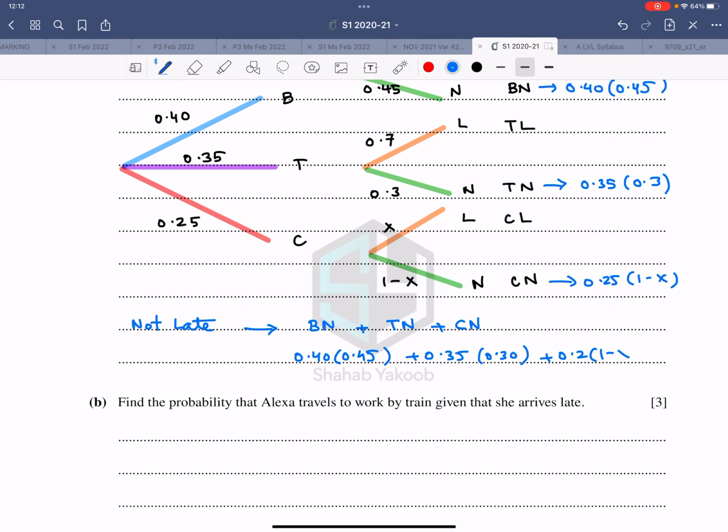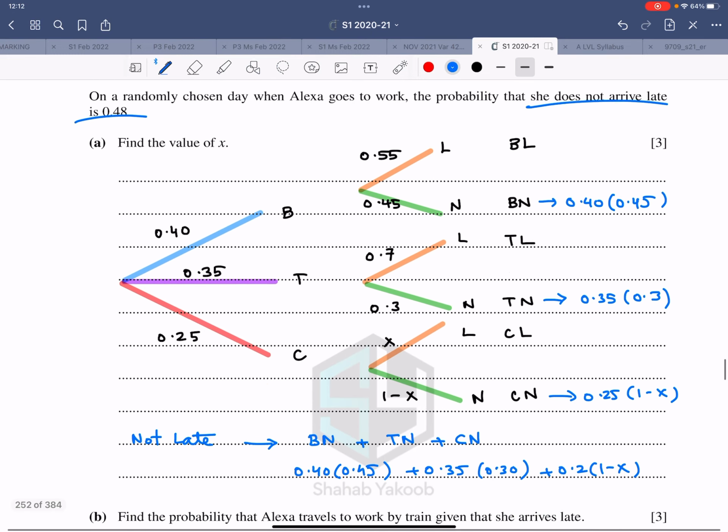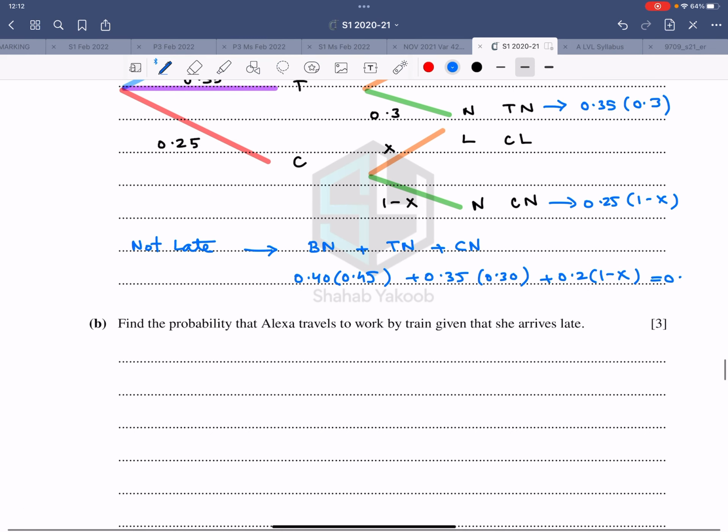It all adds up to 0.48. That's already given. You do the calculation and you get the value of x, which comes out to be 0.22. That is the answer for x.